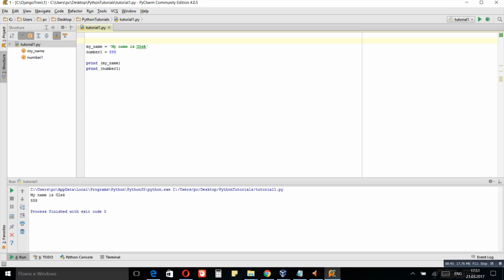So you would use a hash, and you can write anything you want after this. So let's write that we are declaring a variable my name.